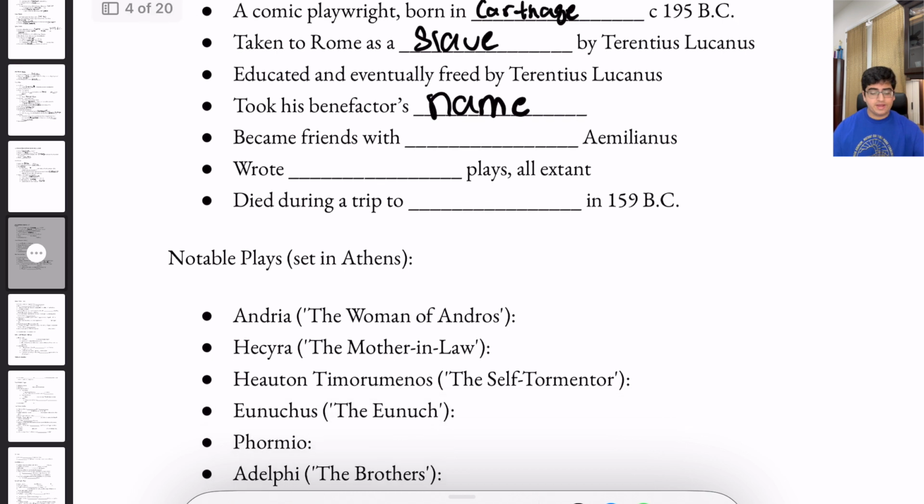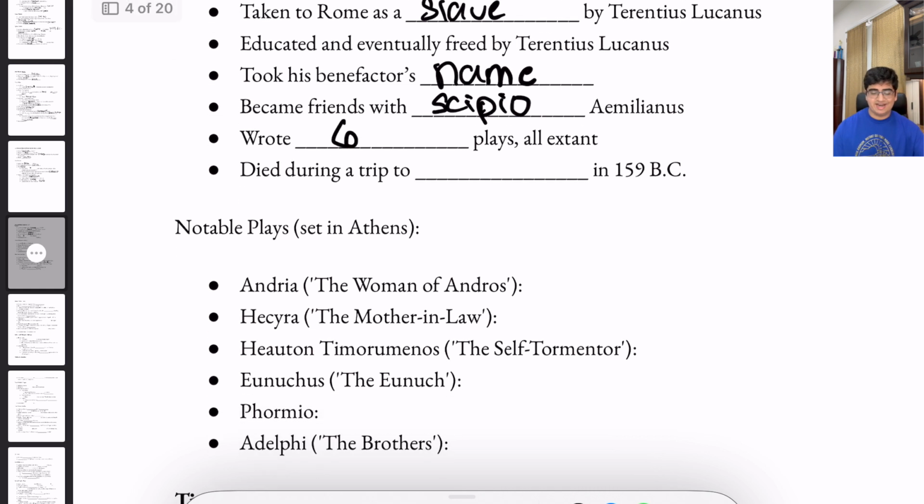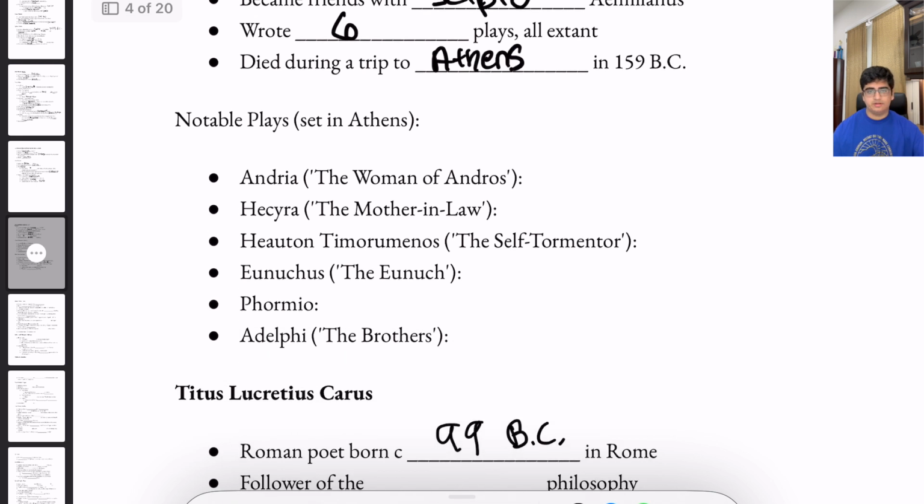He became friends with Scipio Aemilianus. That was, as you will later learn, a really big patron for all these authors. And he wrote 6 plays, all of which are extant. However, he died during a trip to Athens in 159 BC.